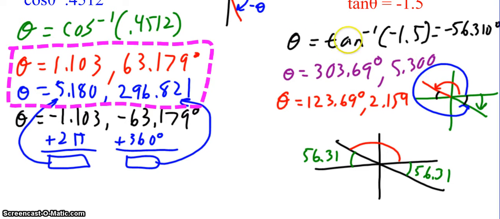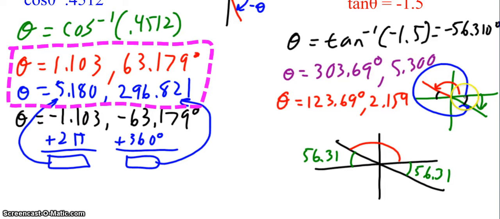I do the same thing with the radians. If I type this into my calculator, but I'm in radians, I'm going to get a negative angle. I add 2 pi, and I get 5.300. Now, I know that I need another answer, but remember my calculator only gave me one location. Well, where's the other location? Well, if tangent of an angle is a negative value, then on a circle in my coordinate plane, it's going to be in the second and the fourth quadrant, because that's where the x and y values have opposite signs. So I need to find a location in the second quadrant.